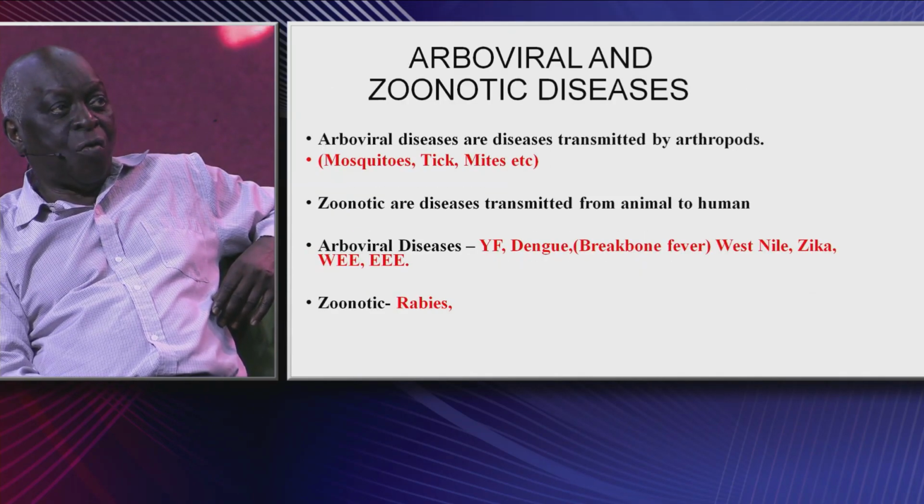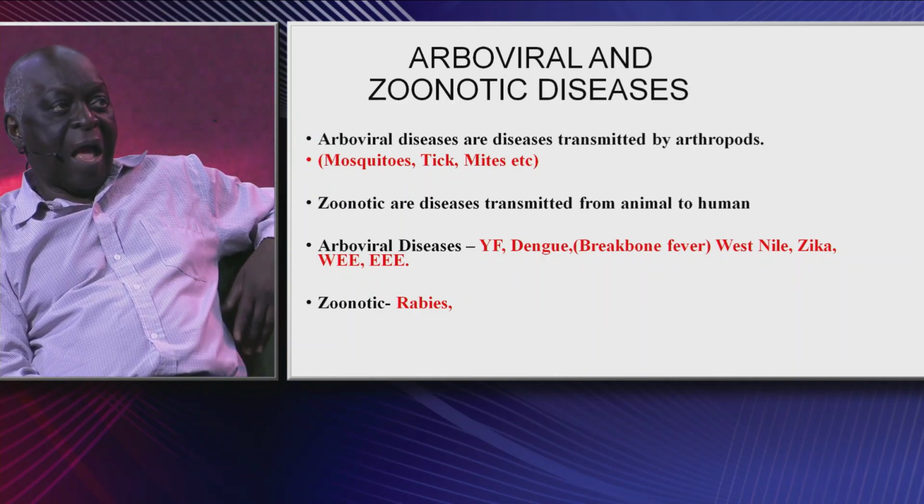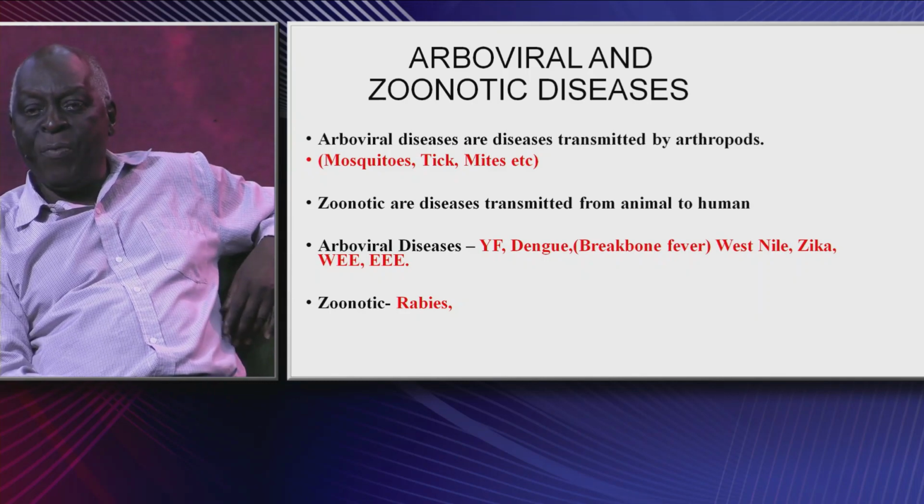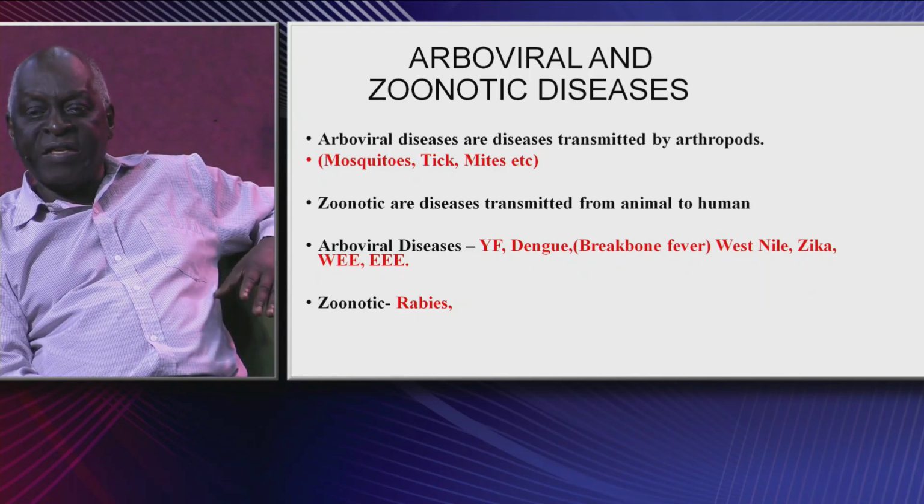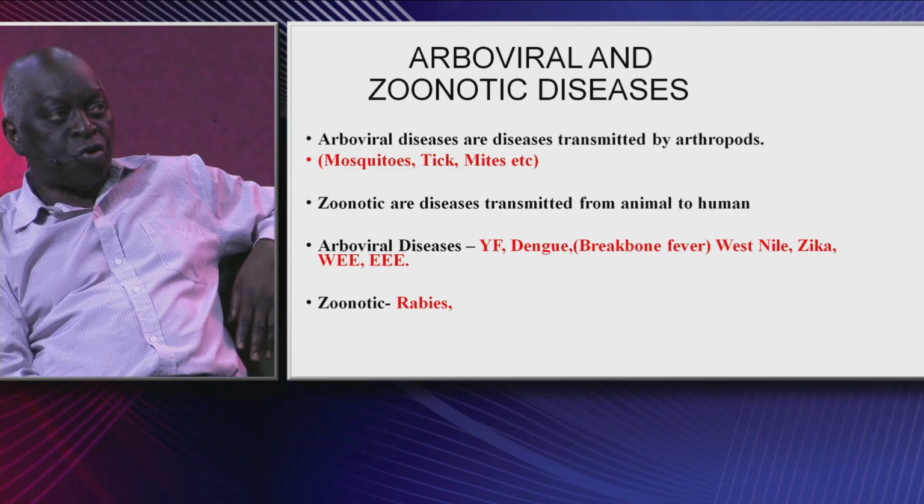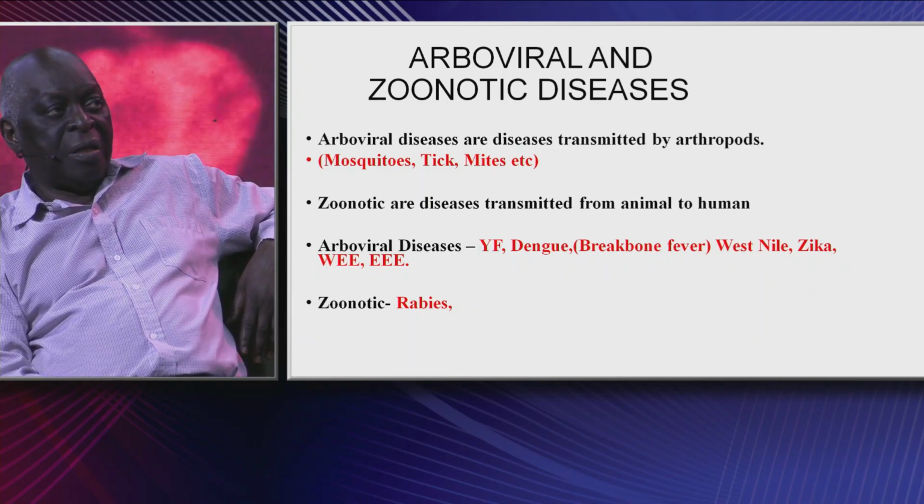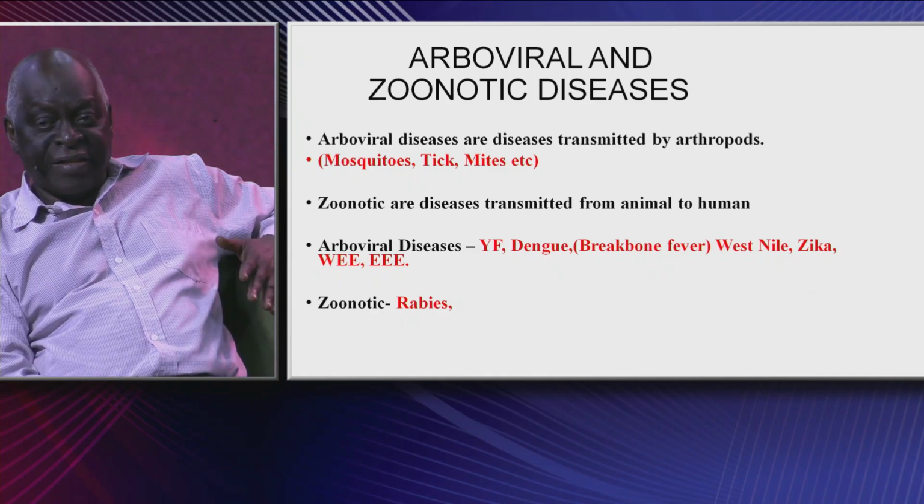Let's see the next category as I'm almost coming to the end. Arboviral diseases. Arboviral or zoonotic diseases. What do I mean by arboviral? Arboviral means arthropod-borne diseases. What are those arthropods? Mosquitoes, ticks, mice, and other related insects. When an infected arthropod, insect, or mosquito bites a susceptible patient, they can transmit the disease to that patient.